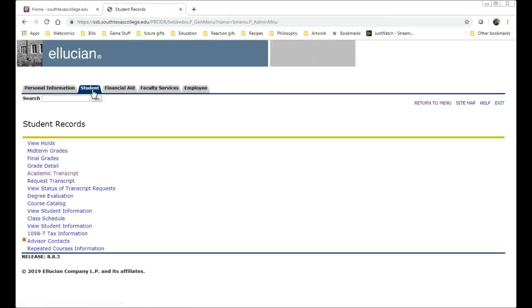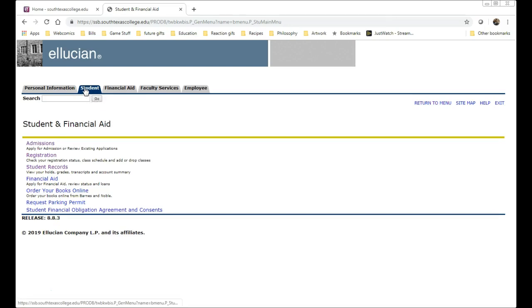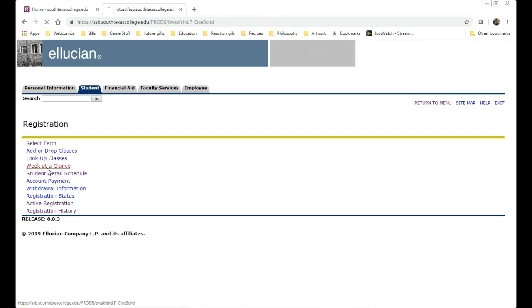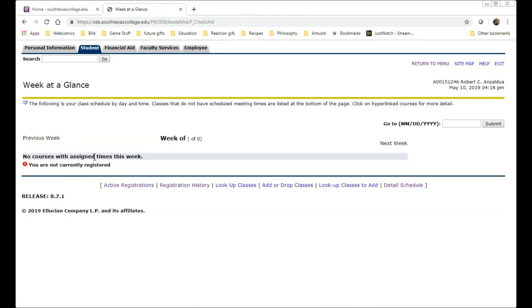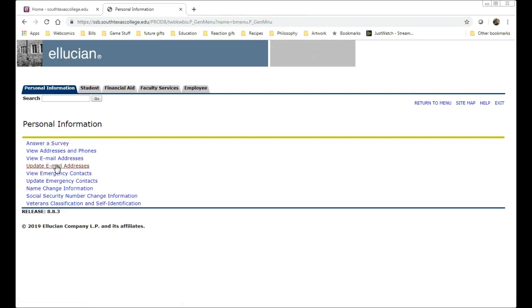If you go back to the student tab, this is basically going to be your big tab right here, is your student tab. Under registration, if you click on week at a glance, this one will also tell you what classes that you have that you're registered for. Okay, and this should also be another good one to print out, so that way you can say what hours, what times a day you're going to be there. Okay, so if you need to know your A number, things like that, you can change all of this stuff in here.